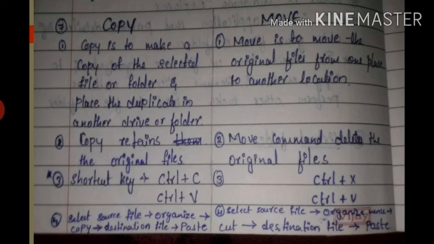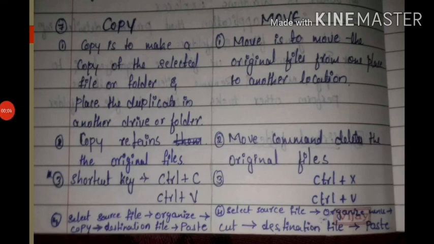And the steps for copying a file are: select the source file. Select the file which you want to copy, click on the organize menu, followed by the copy option, then click on the destination folder where you want to copy the duplicate file, and then click on the paste option.